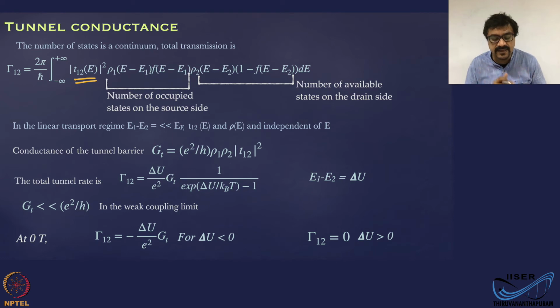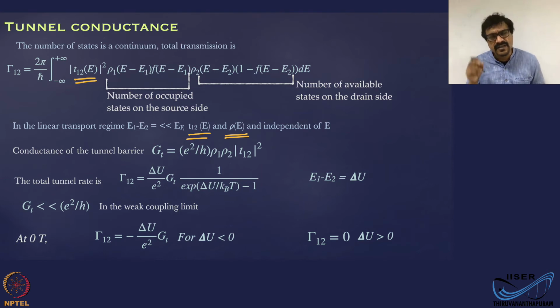in the linear transport regime. What that means is E1 minus E2, the energy difference between two sides, is far less than the Fermi energy. Okay, that means even though you have energy dependence for the transmission coefficient T and the density of states, we are discussing a very small energy range where both of these you can assume to be independent of energy.